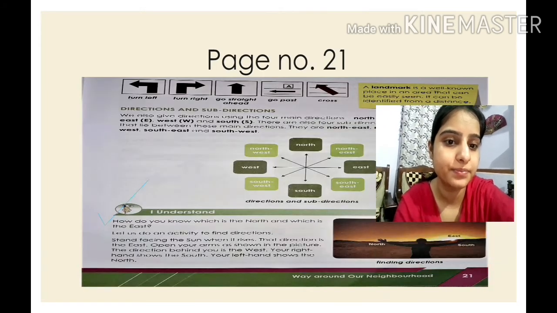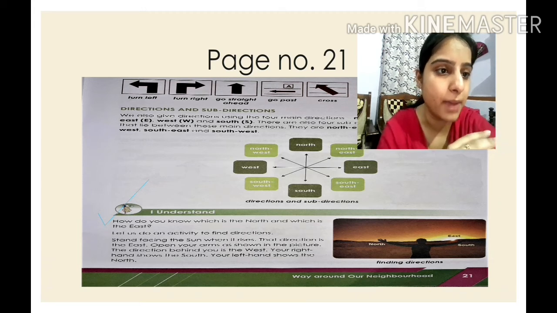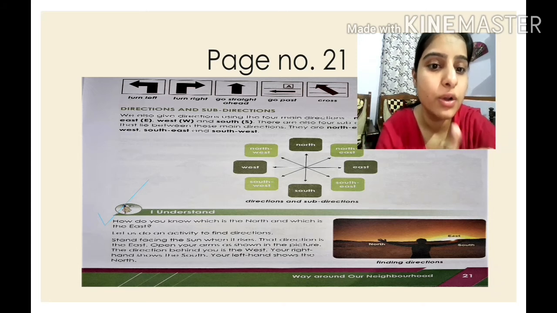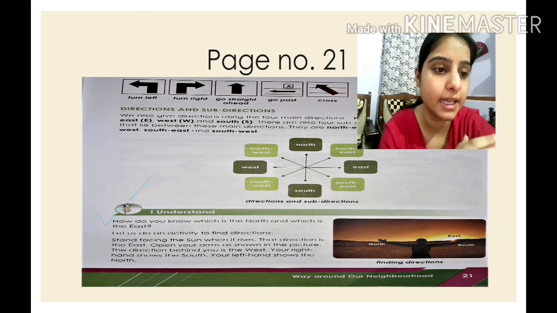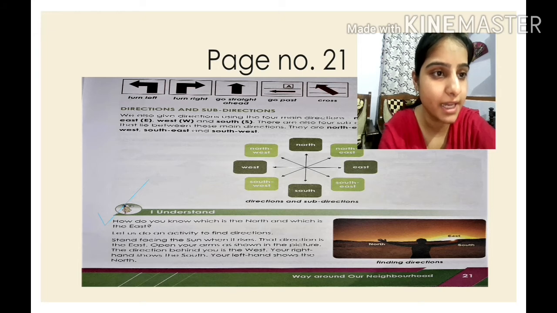Let's start. So, children, take out page number 21. You can see below a picture of a man standing, spreading the hands, right? So, what is written here? How do you know which is the north and which is the east? You can see that this man is facing the sunrise, right? So, sun rises in the east, isn't it? So, let us do an activity to find direction.